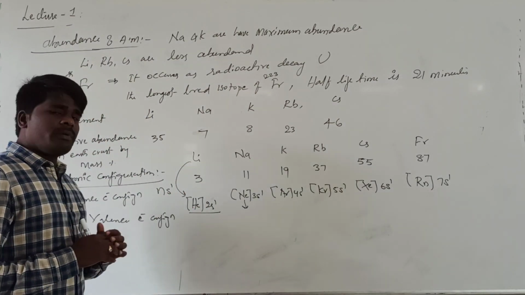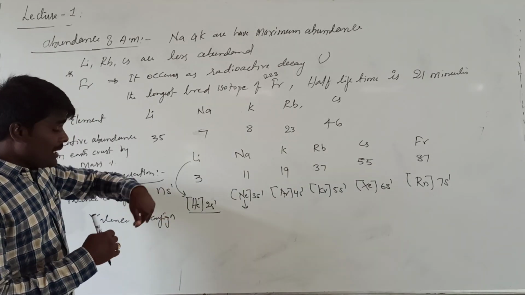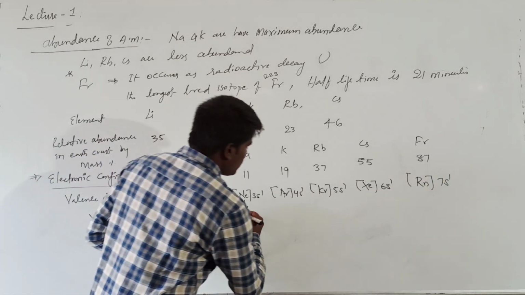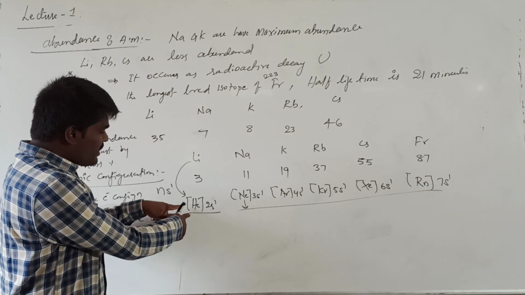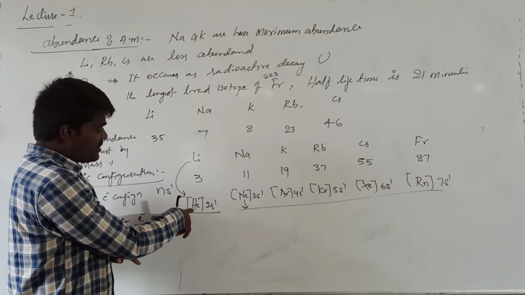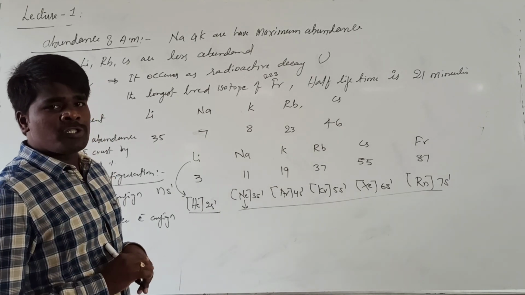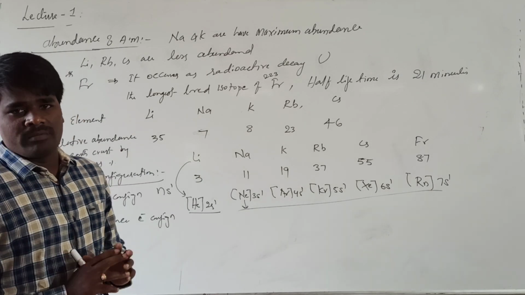In this particular group, because of the difference in electronic configuration, we are talking about the electronic configuration of the inner shells. Right? If you see, all these are having octet configuration in the n-1 shell, but in lithium's n-1 shell there is no octet configuration. What is there? Only 1s2, 2 electrons are there, duplet configuration is there. This is a slight difference in the electronic configuration of lithium with the other elements.